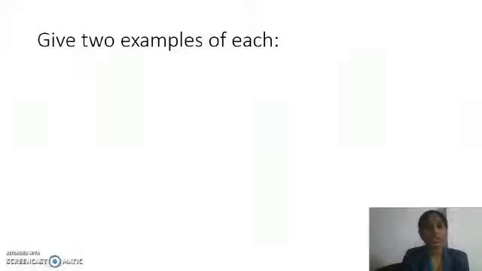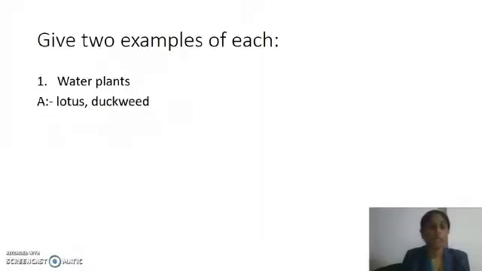Give two examples of each. Water plants. Lotus, duckweed. See students, here you can write any other name of any water plant. No need of writing the same. You can change. You can write pondweed also. I have given lotus and duckweed.